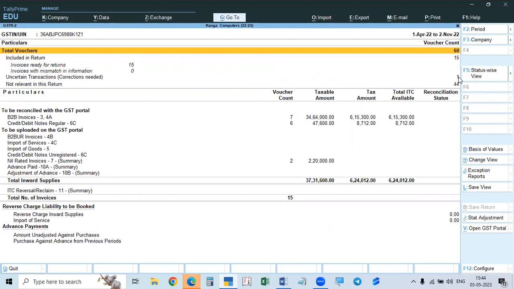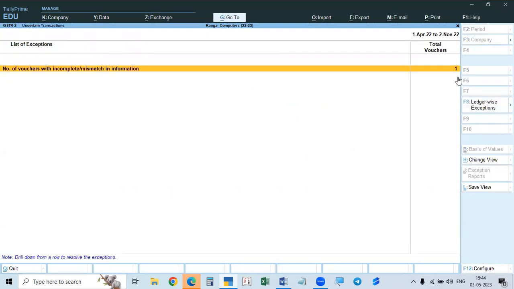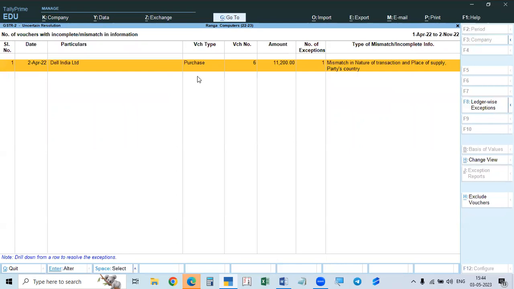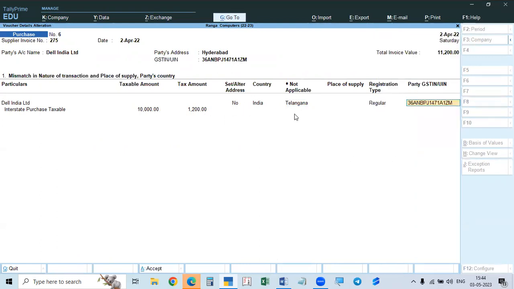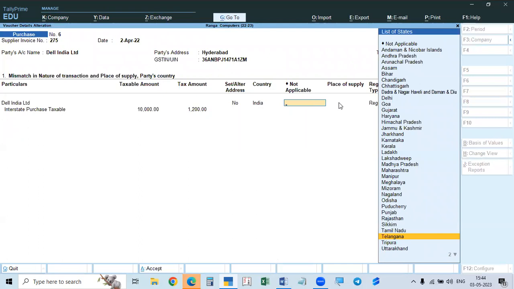And there is one more error here. What is this? Here. Mismatch in the nature of transaction and the place of supply. So here, Dell India Limited, the place of supply, nature of place of supply. Telangana, not applicable, it is not given here.